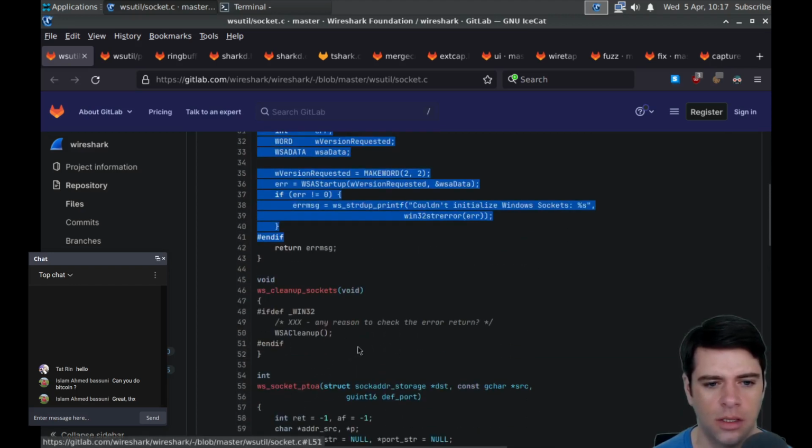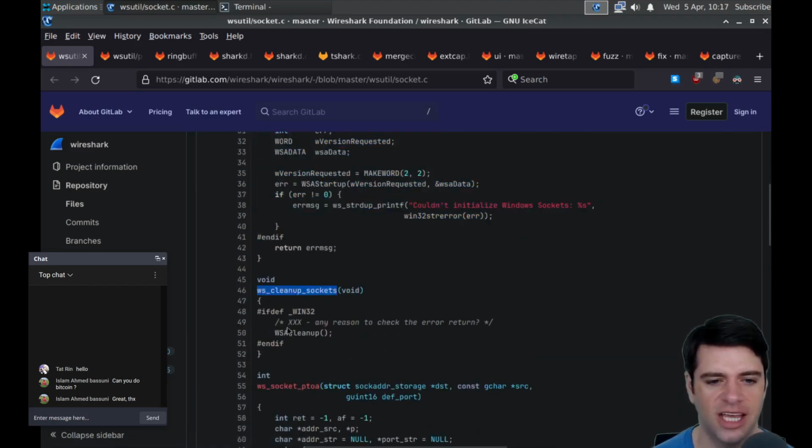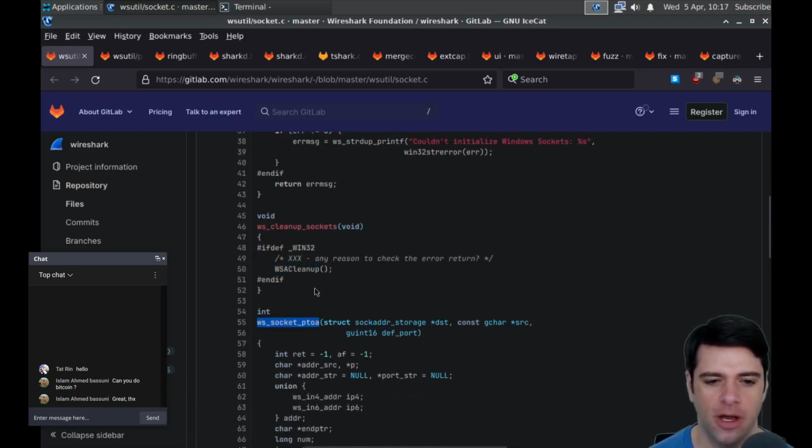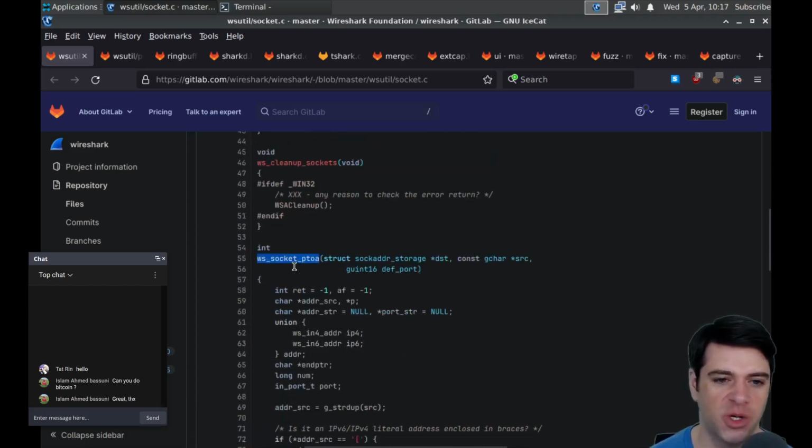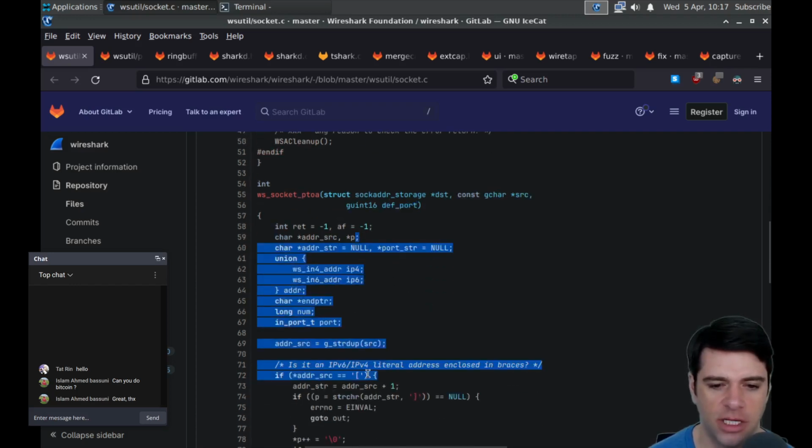Okay. So if we need to clean up sockets and we're in Win32, we're going to call WSA cleanup. Otherwise, regardless of whether we're in Windows, the WS socket P2OA has a real implementation. So we're going to get a socket address storage, which is the destination, I guess. We're also going to take the source and a default port, and we're just going to manipulate some stuff around.